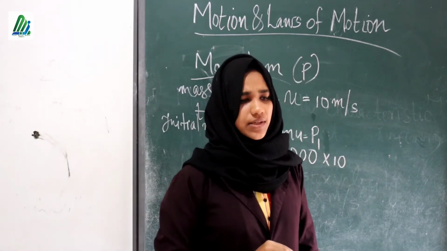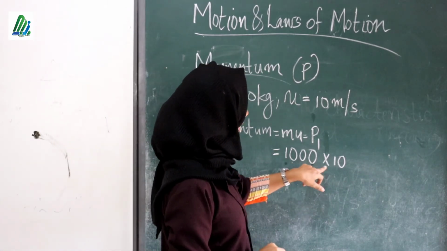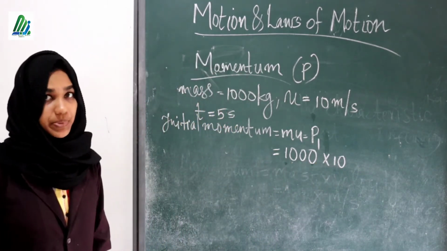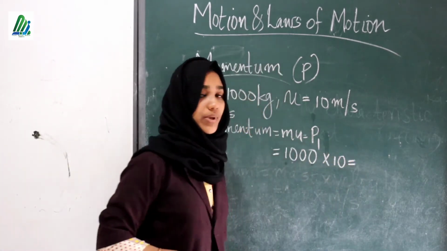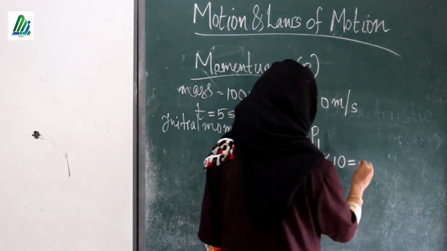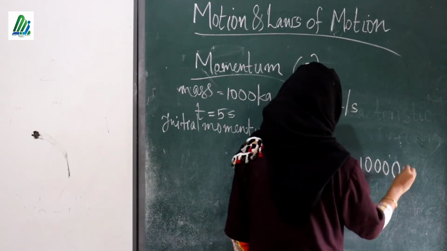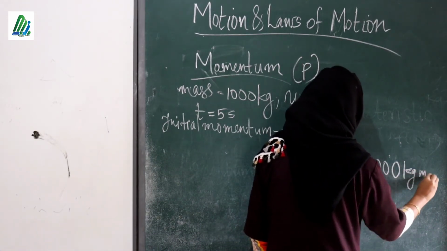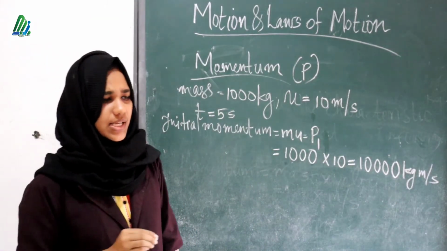Okay. Is it clear? Then here 1000 kilogram into 10 meter per second. So by multiplying this we will get how much? 10,000 kilogram meter per second.